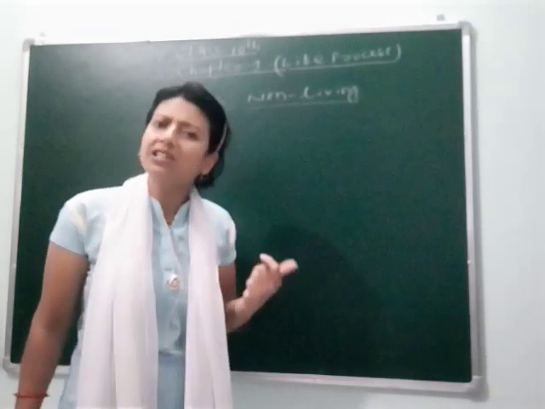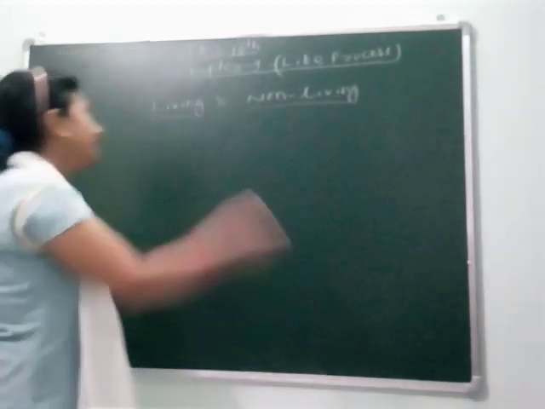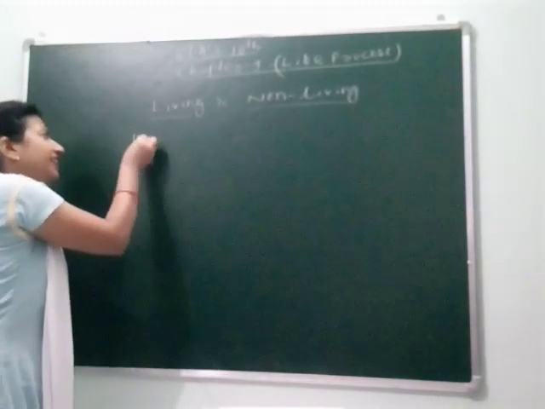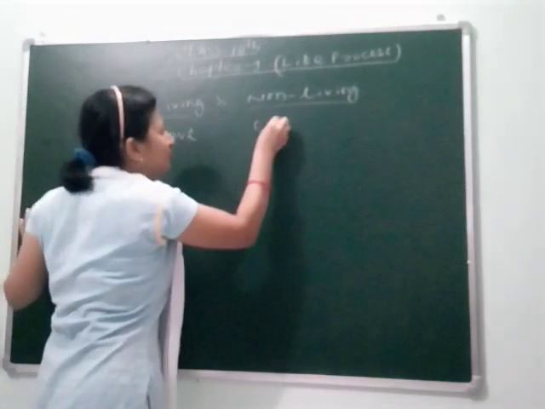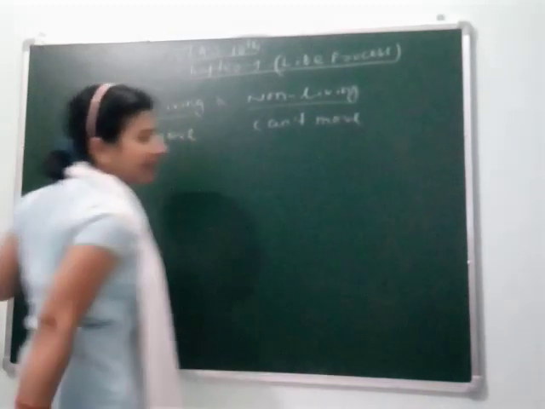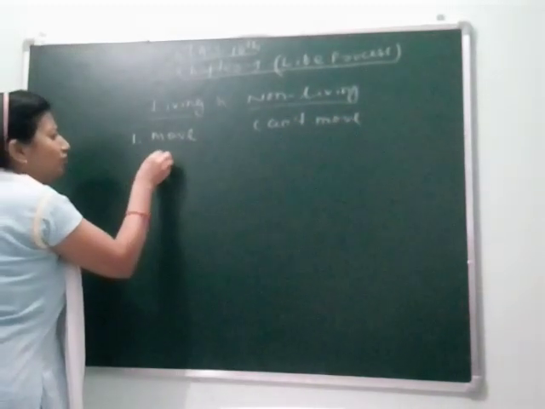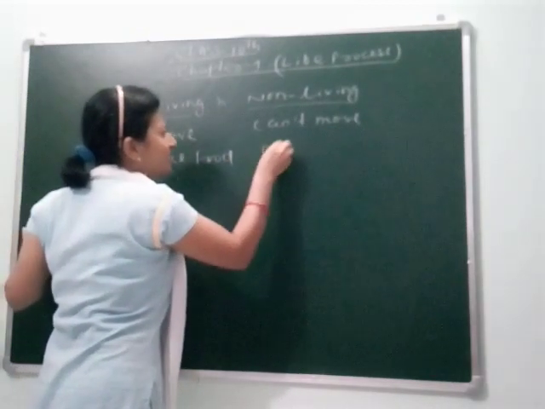If in simple terms we try to understand what is living and what is non-living, then we can explain that living can move, non-living can't move, which you already studied in class 2nd. Living can take food, non-living can't take food.